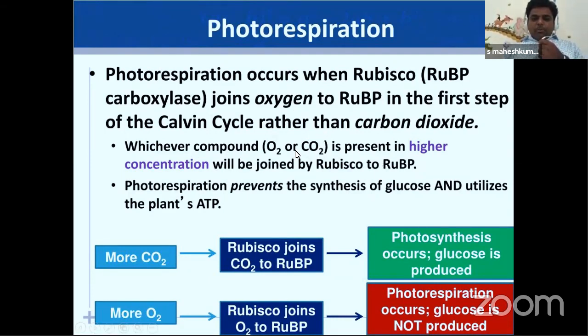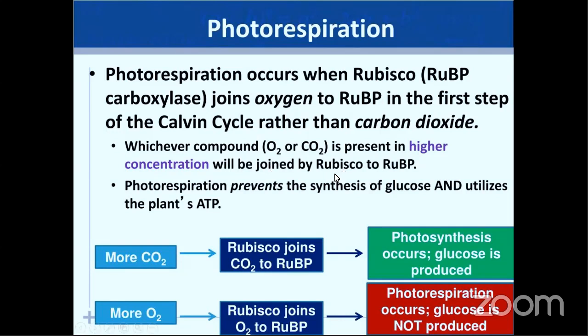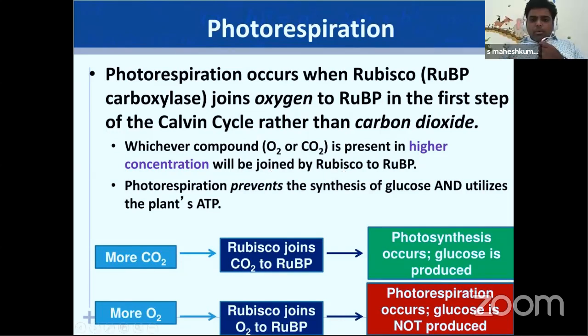Whichever compound, oxygen or CO2, is present in higher concentration will be joined by Rubisco to RuBP. Photorespiration prevents the synthesis of glucose and utilizes the plant's ATP. One thing, when photorespiration occurs, there are two losses. One is it will not form more glucose. Why? Because when RuBP receives carbon dioxide, it will run the C3 cycle and glucose production is more. But here RuBP is receiving oxygen, it is not going for the C3 cycle to produce glucose. That is a loss.